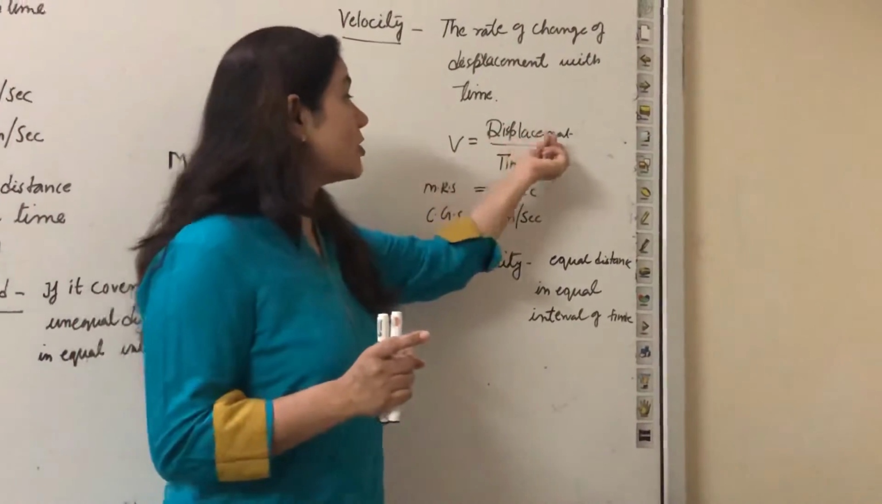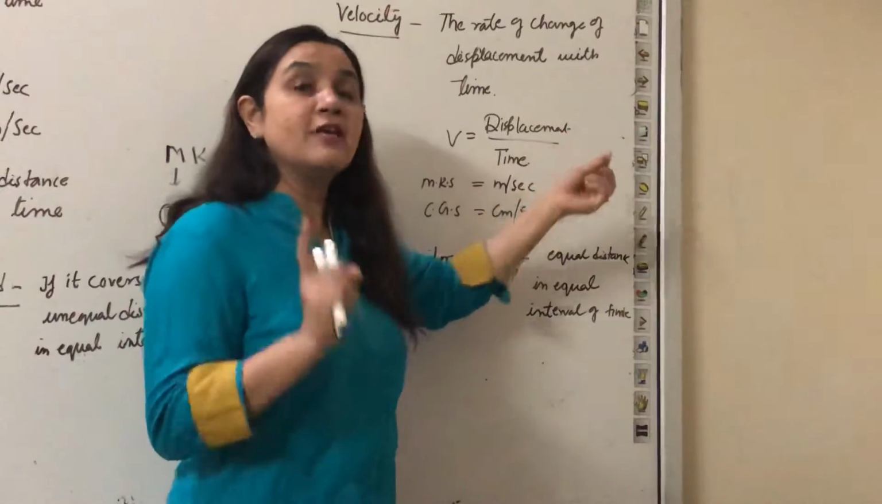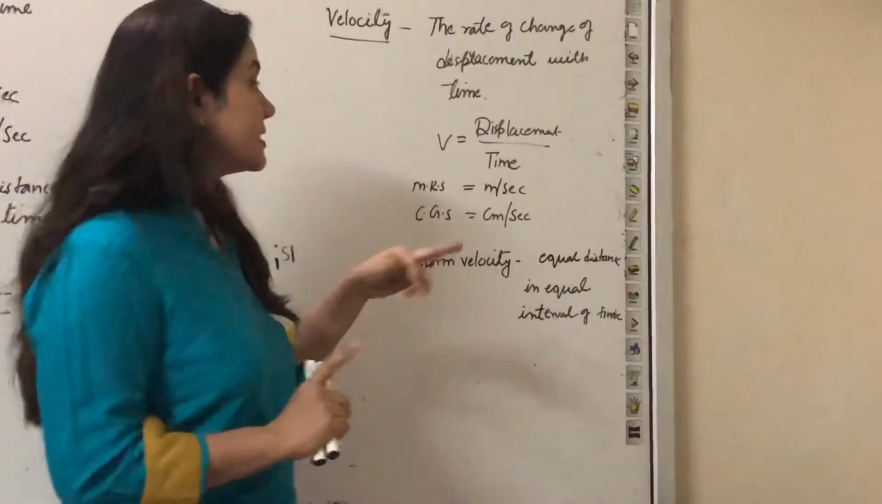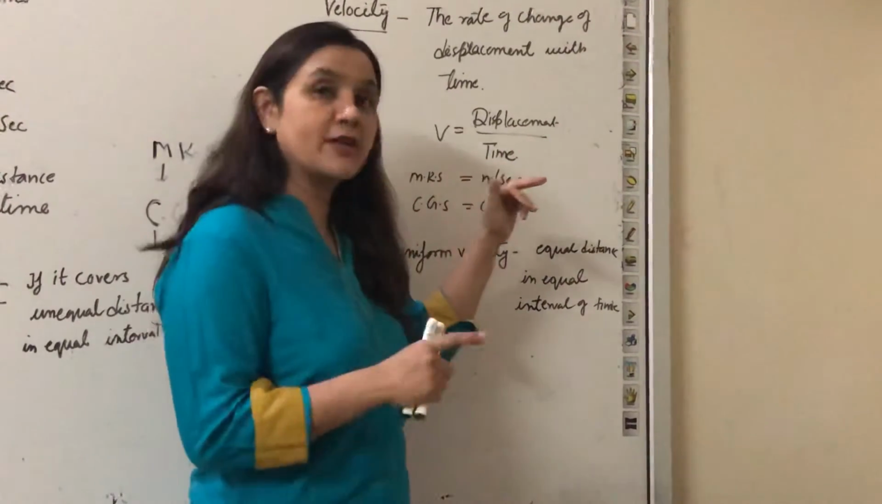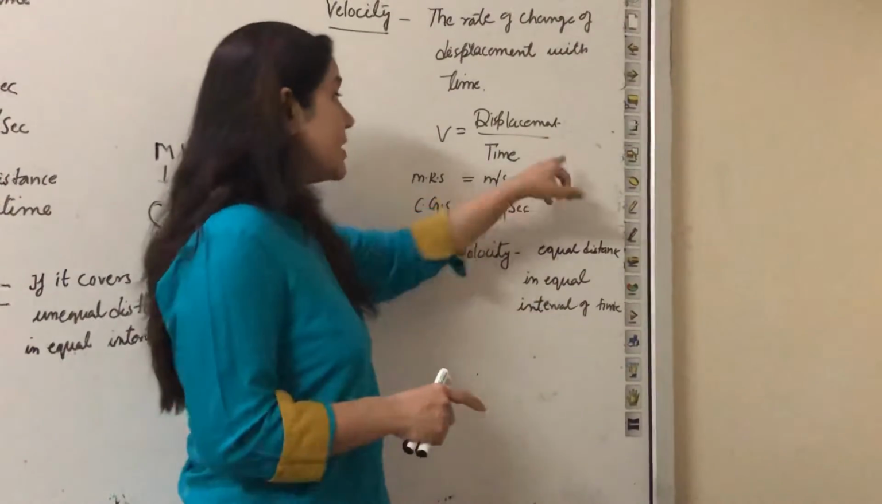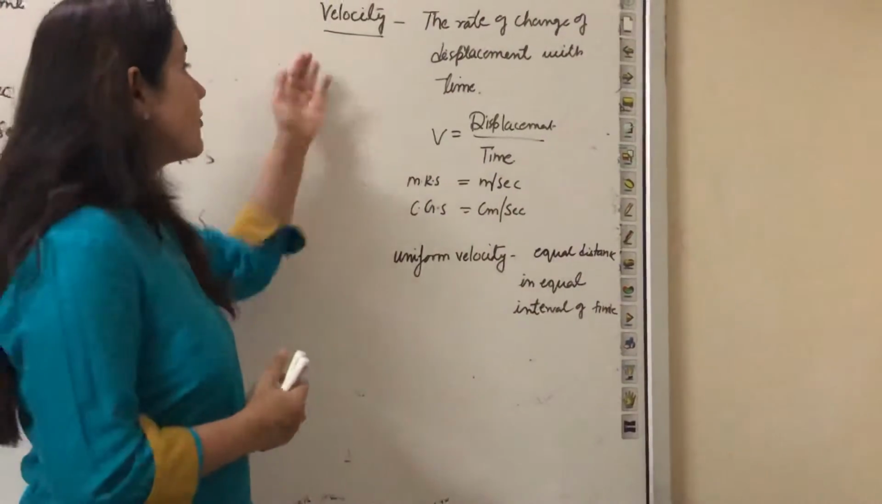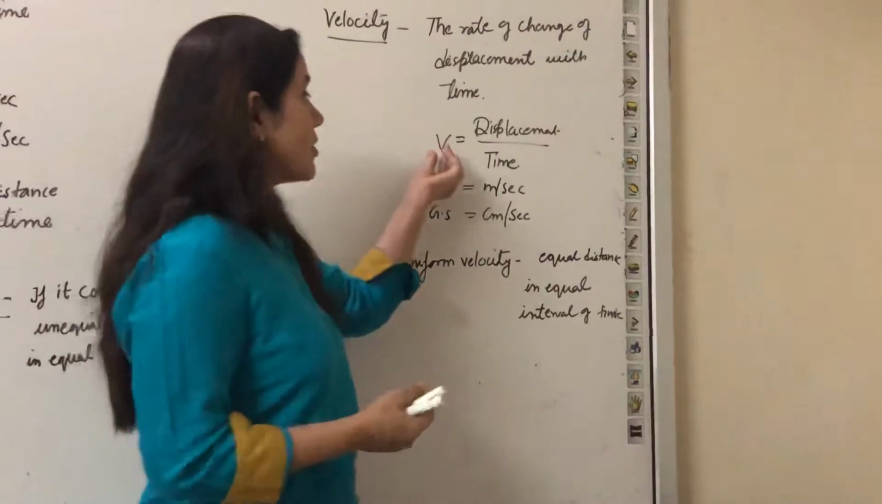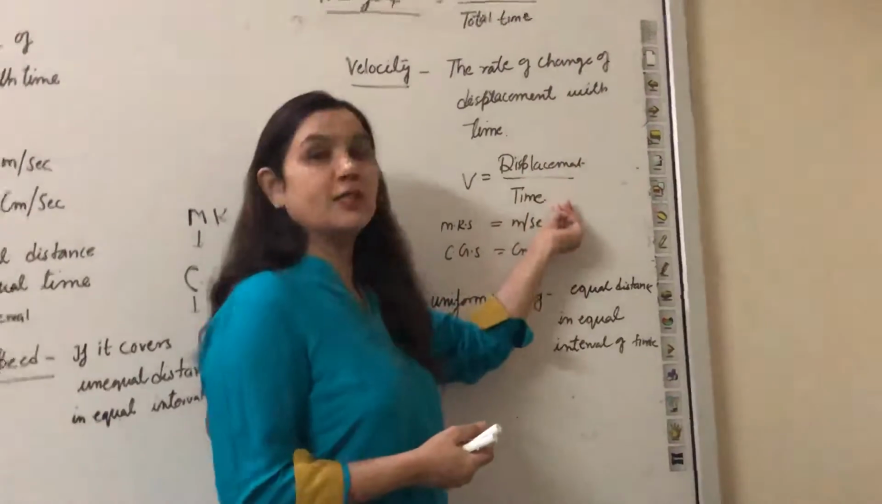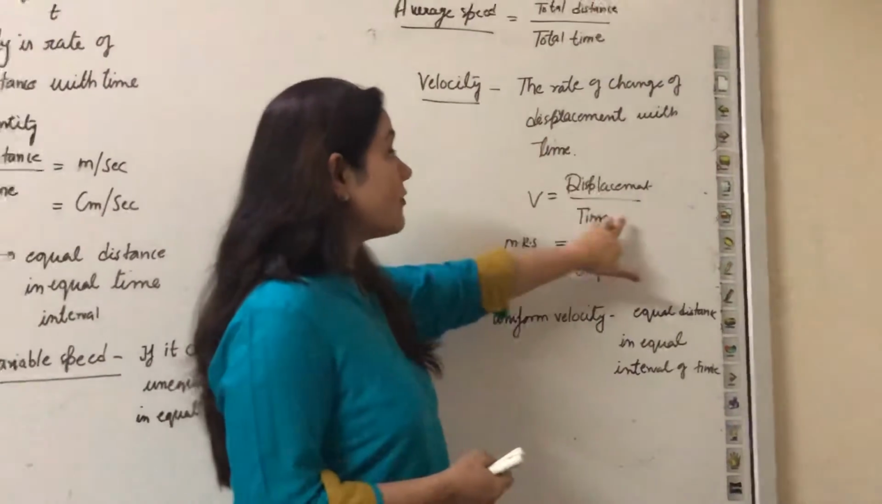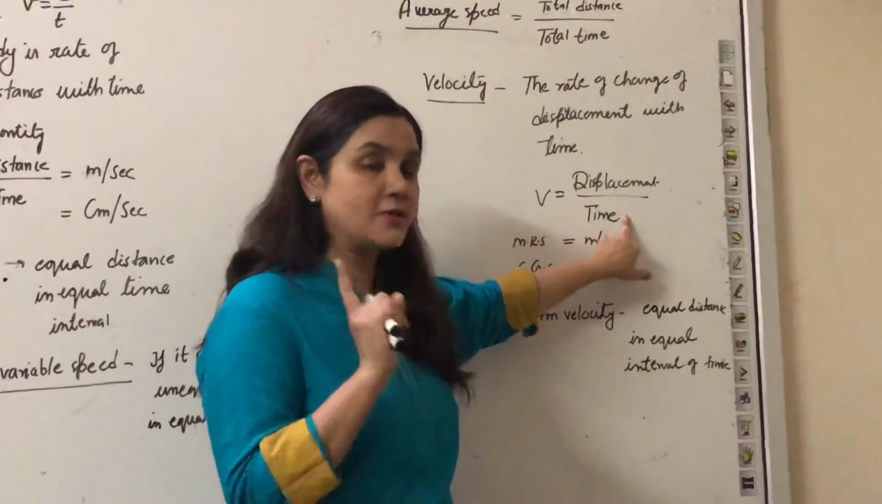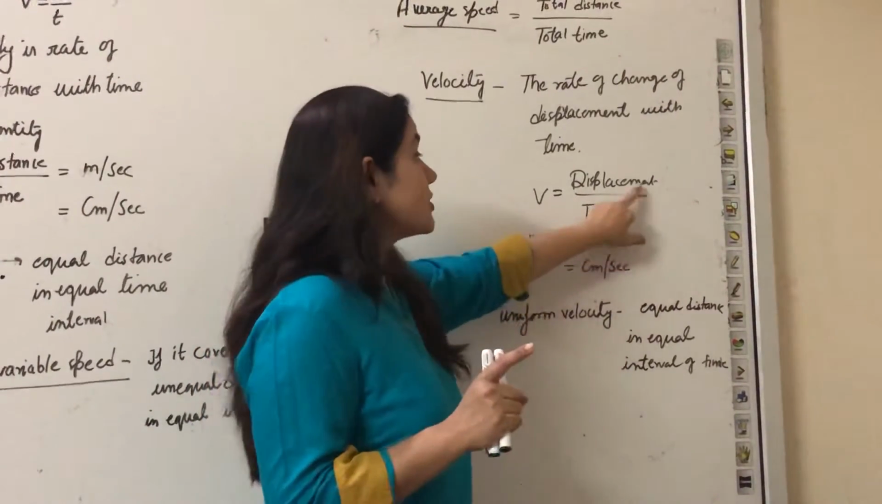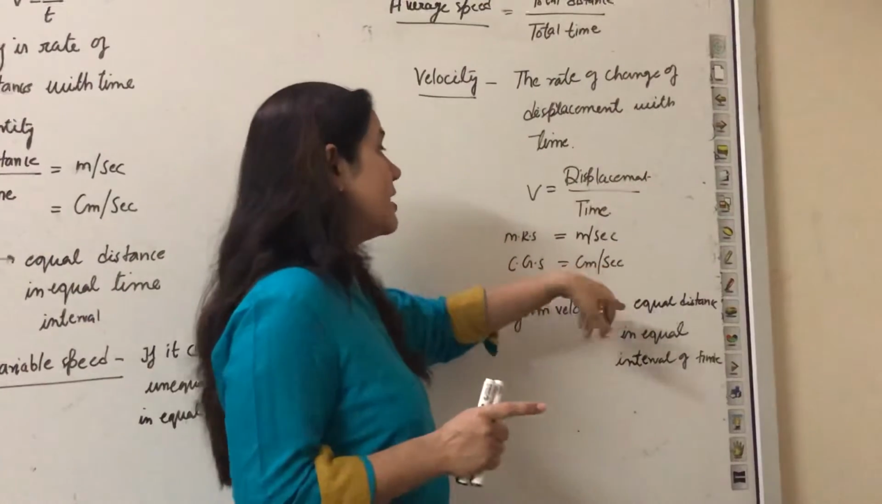So you cannot use the term distance over here. We'll use the term vector quantity, that is the substitute of distance in terms of vector quantity. It is the displacement. So in the case of velocity, your formula will hold: velocity is equal to displacement upon time. That means the rate of change of displacement with time.